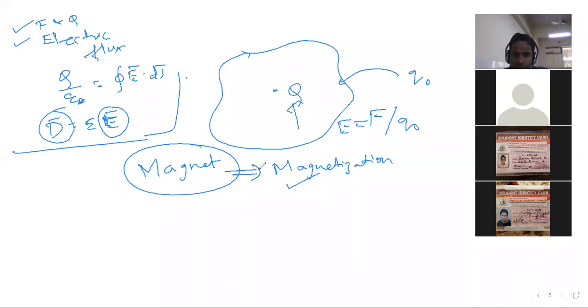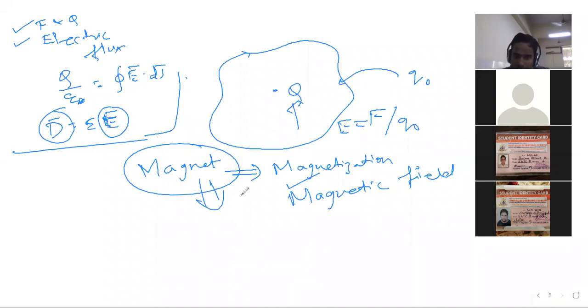What was realized was that the magnetic field is not because of magnet, but because of what is happening within the magnet. If the same thing can happen outside the magnet, that also can create a magnetic field.